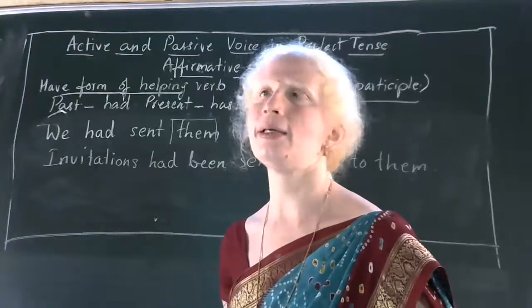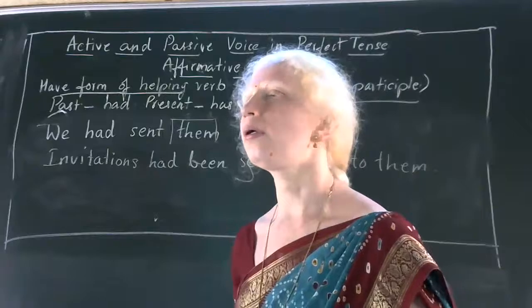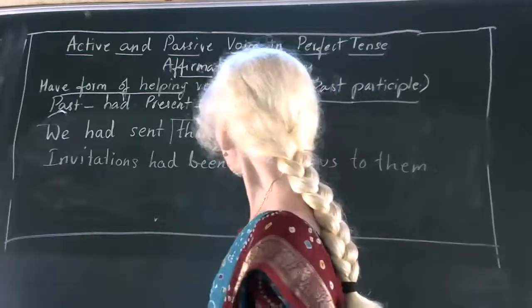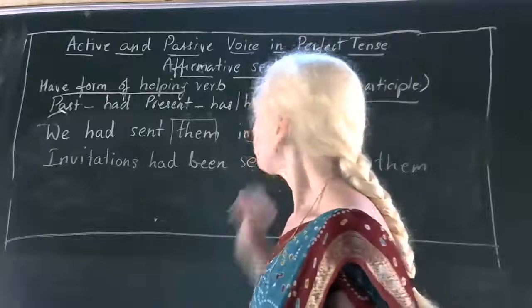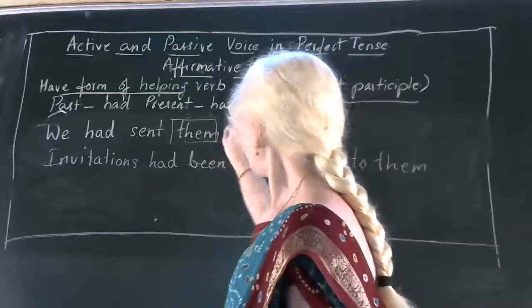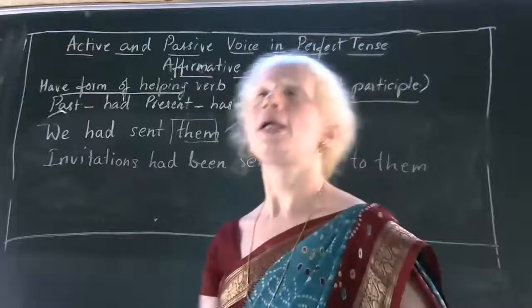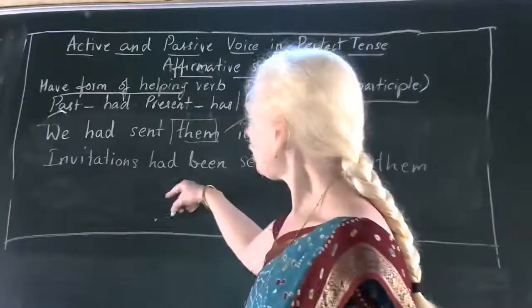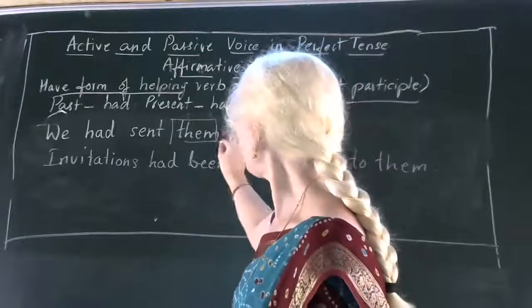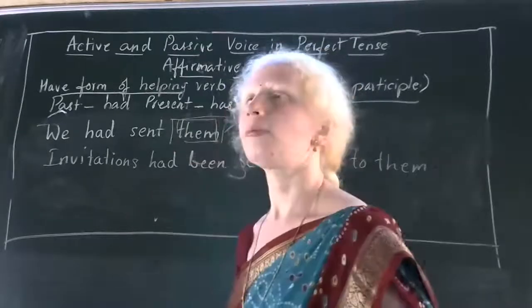Them is the other object. Now, how will you write this sentence in another way? Rachita has taken invitations as the object of this sentence. You are saying that them is also another object and you are right also. Now how can you write this sentence in passive voice by using them as the subject?